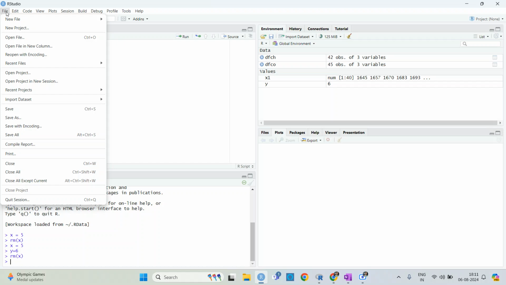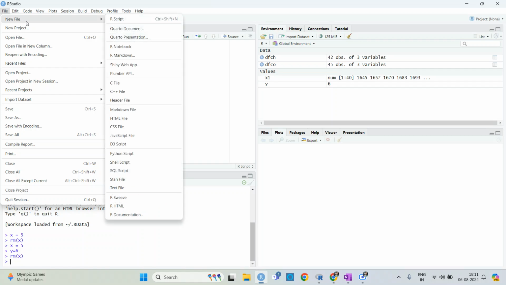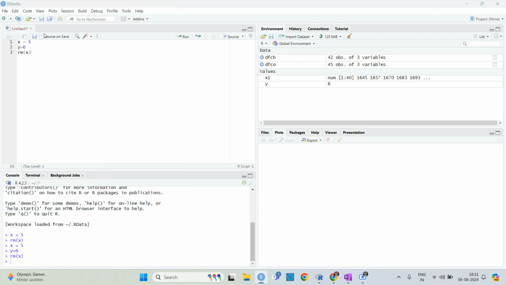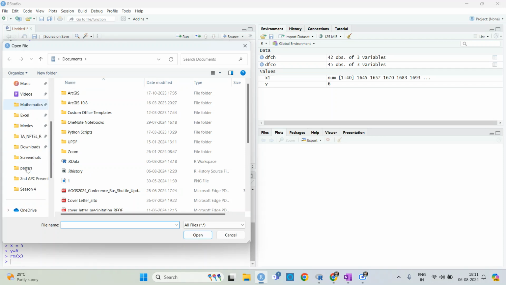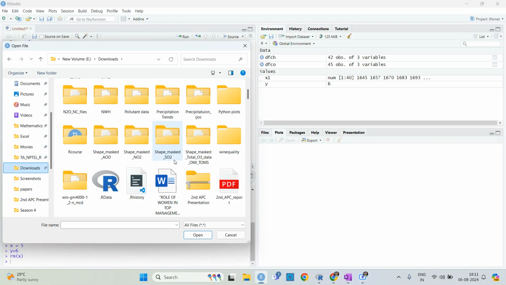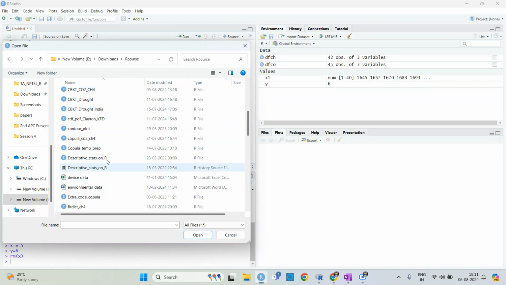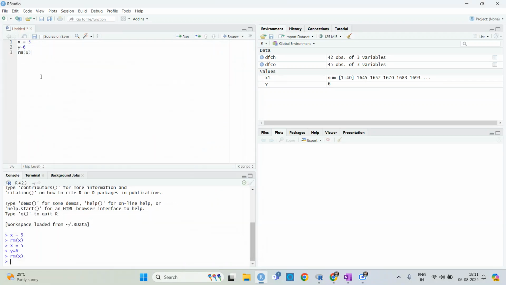This I have already told you: you go to new file, then new project, you can start, then you can open the file. Let's say if I open the file, all of my files are saved in R course. So let me go to downloads and R course. Here I can see all of my R files, so I can open the files from here.